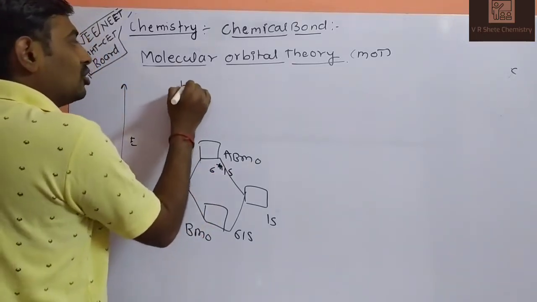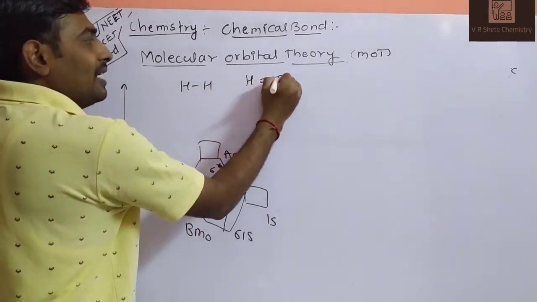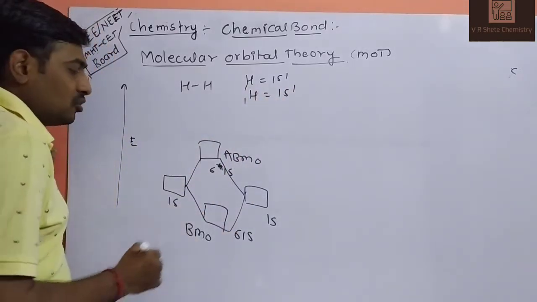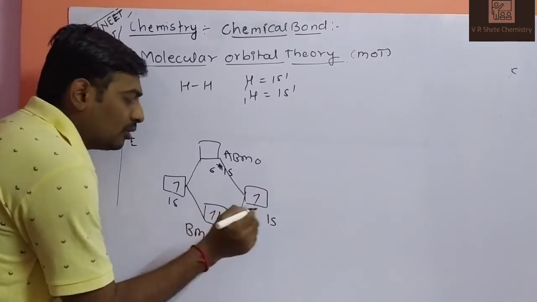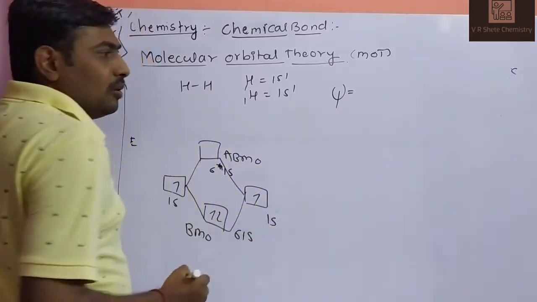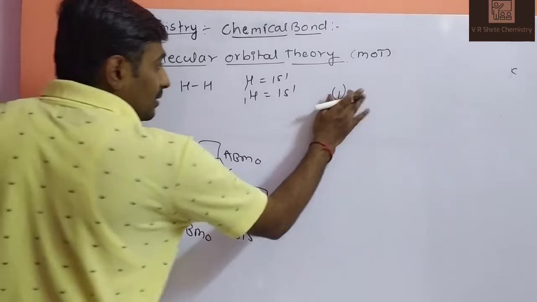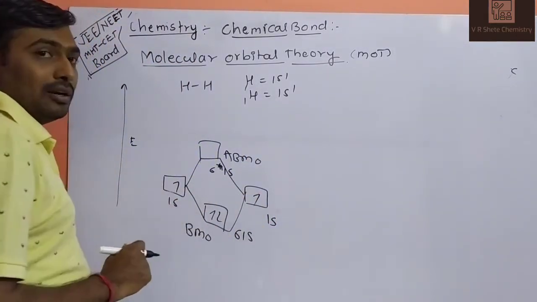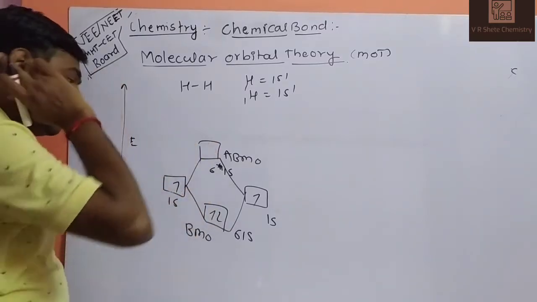We know that the hydrogen molecule is formed by a single covalent bond. H2 molecule is formed. Hydrogen has a 1s1 electronic configuration, and the second hydrogen also has a 1s1 electronic configuration. So only one electron is present in each orbital. 1 plus 1 will form 2 electrons. Molecular orbital theory says it is a linear combination of atomic orbitals, psi A plus psi B, but that is not so important. So 1 plus 1, you get 2 electrons. 2 electrons will be here. If there were a third electron, it would go here.